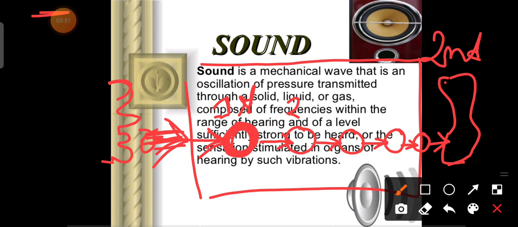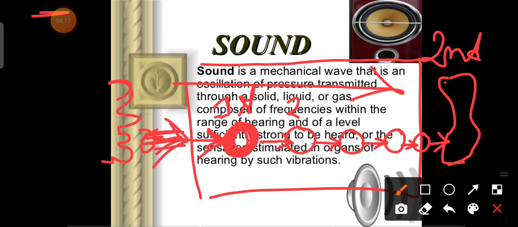And the third point you have to remember is that the sound wave is a longitudinal wave. What is a longitudinal wave? If the vibration of the particles and the direction of propagation of the wave are in the same direction, in the same line, then they are called a longitudinal wave. So here, in which direction is the wave propagating? Right side, obviously.